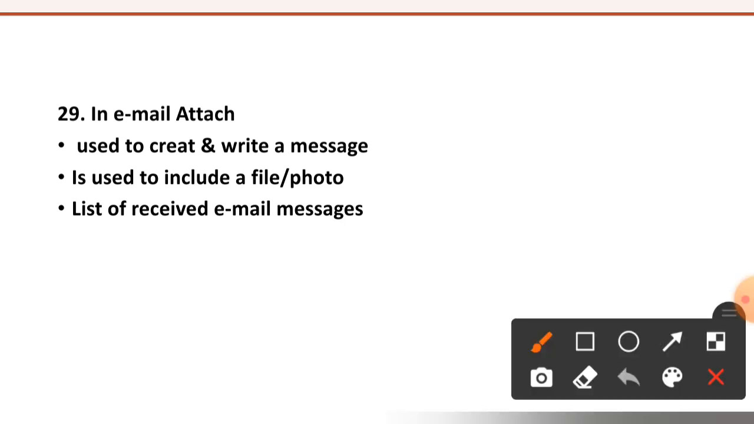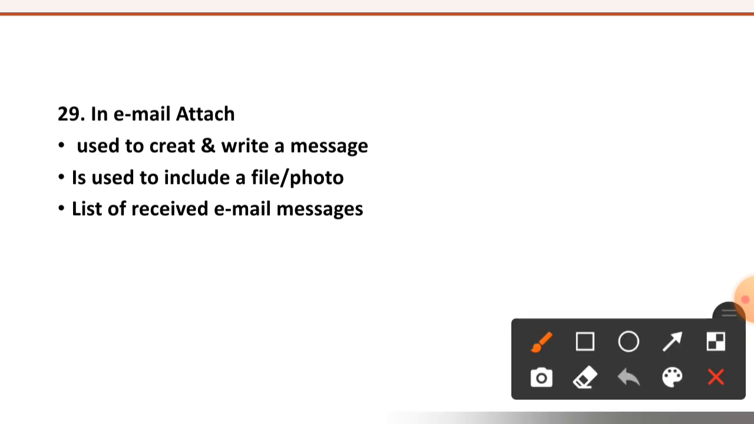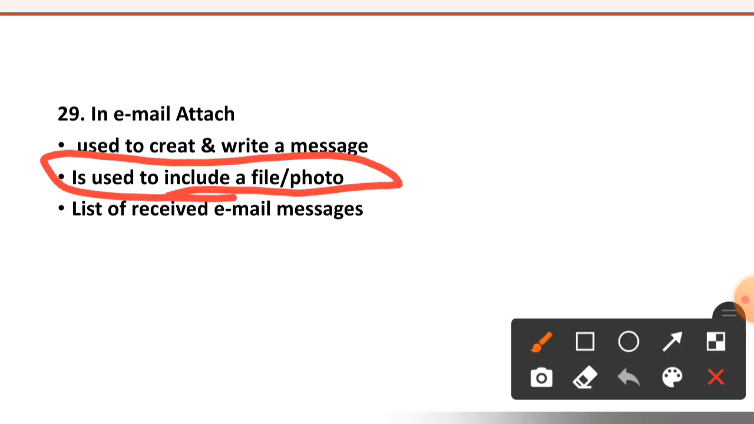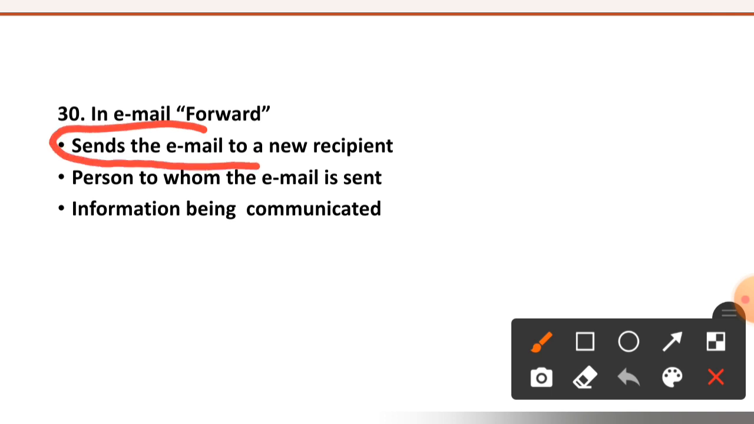See 29th question. In email, attach is used to create and write a message, to include a file or photo, or to list received email messages. Right option is option number second: it is used to include a file or photo. 30th question is, in email, forward sends the email to a new recipient, the person to whom the email is sent, or the information being communicated. Right option is option number first. In email, forward sends the email to a new recipient.